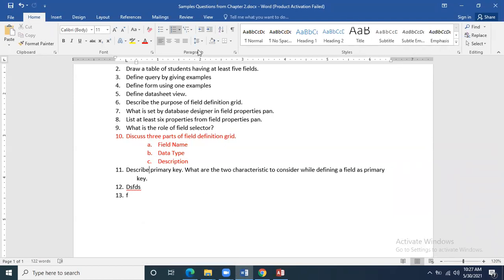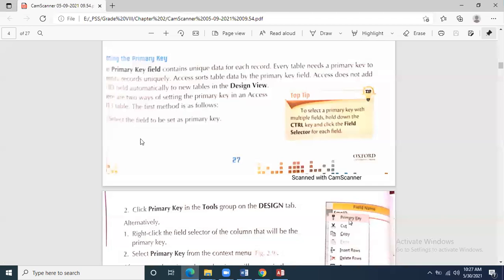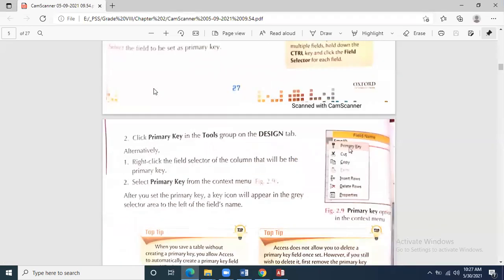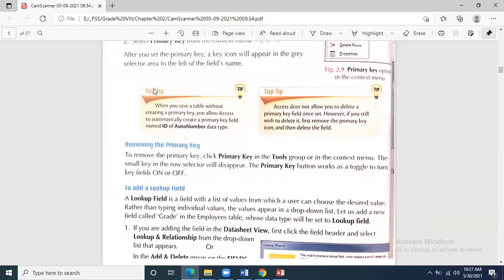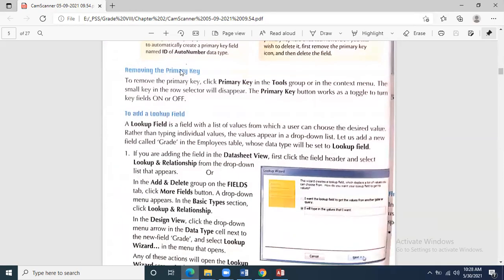That the field should be not null, number 1, and it should be not null and unique. There should be no duplication, and it should not be blank. It should not be blank even. Come to the next point. Click primary key under tools design. Okay, these are the steps. Of course, the steps will not come. Removing the primary key. Can we change the primary key? Yes, we can change the primary key. We can remove the primary key.